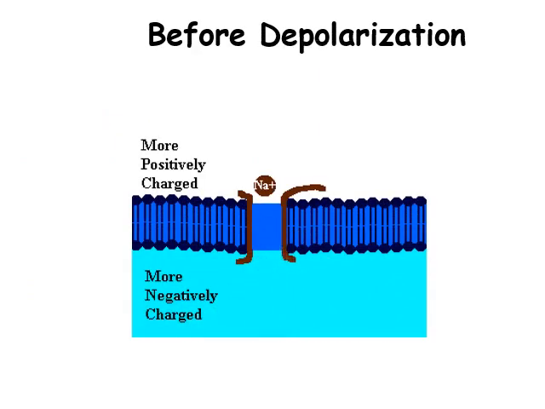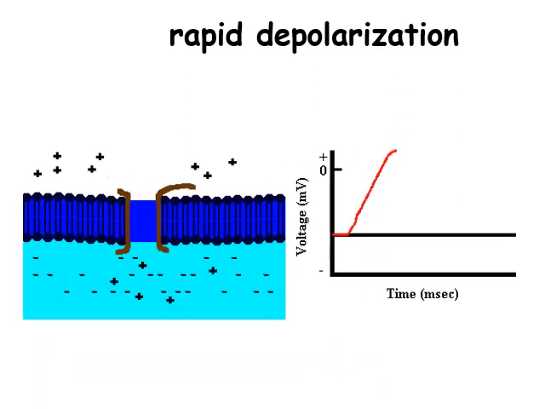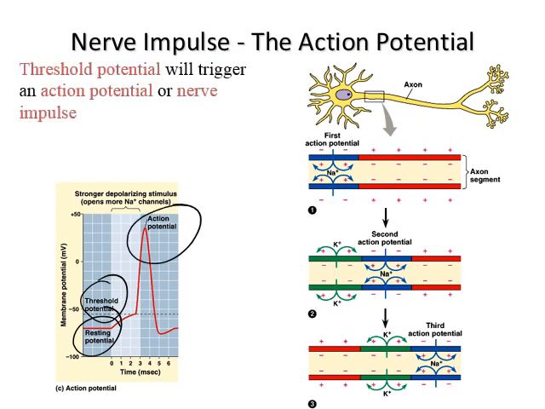Before depolarization, the outside is more positively charged and the inside more negatively charged. This figure shows rapid depolarization, where positive charge enters inside the cell and delta V increases. This is the action potential: the threshold potential, with resting at about -70, and whenever we have this rapid change, it's called an action potential.